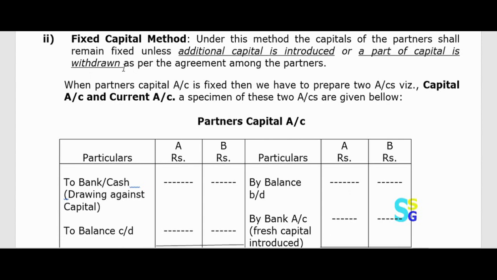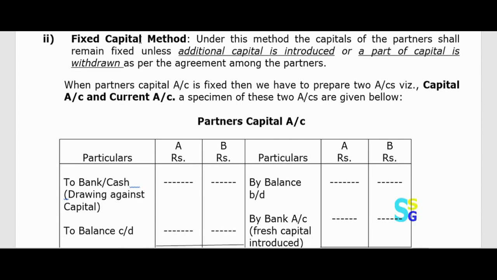Unless these two things happen, which are very rare, not a regular phenomenon, the amount of the capital of the firm will remain unchanged, and that is why we call this type of capital fixed capital, because the balance of the capital will not change.